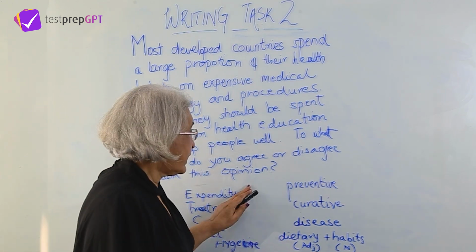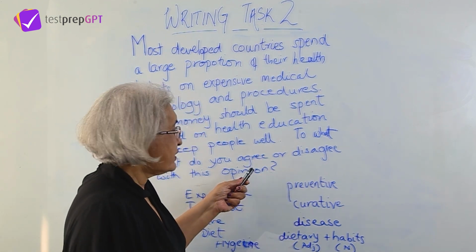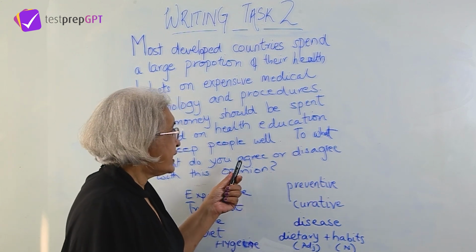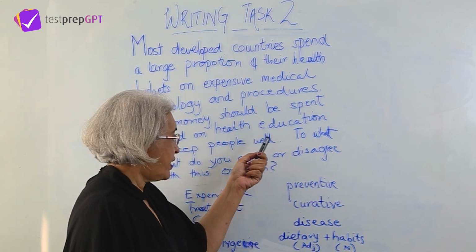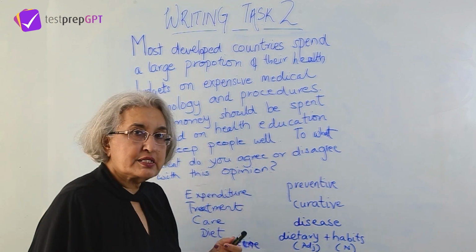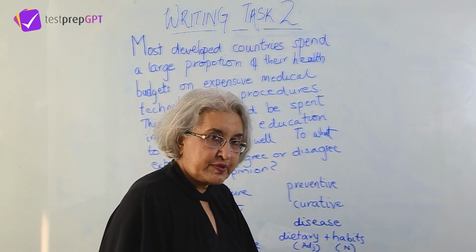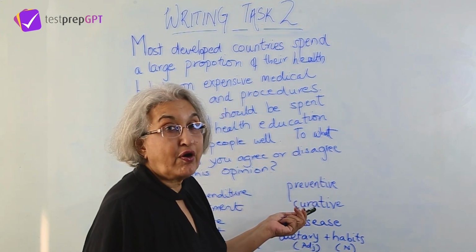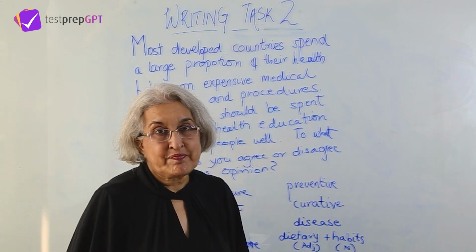So that is what we can do in order to discuss this topic. And then we can see whether we agree or disagree. As I mentioned, we can use a proverb or some other proof to show that we are in favor of this particular part. You can say that it is my opinion that prevention is better than cure. So that can be a good last sentence for this topic. But you have to give reasons.